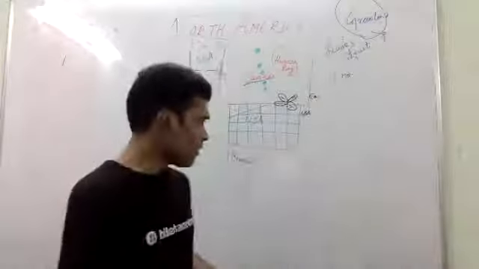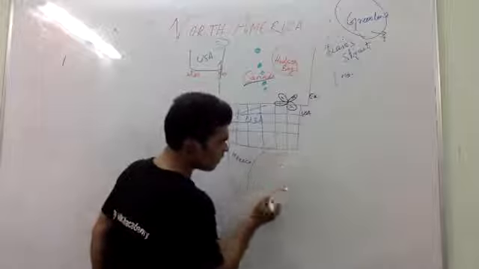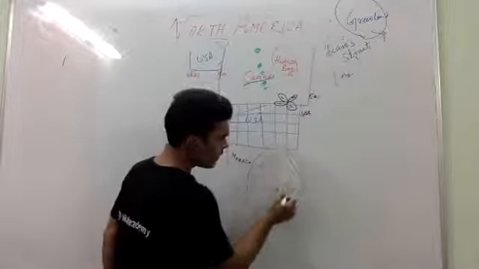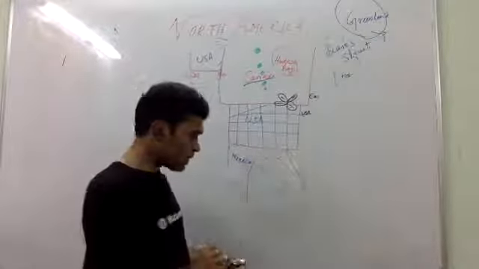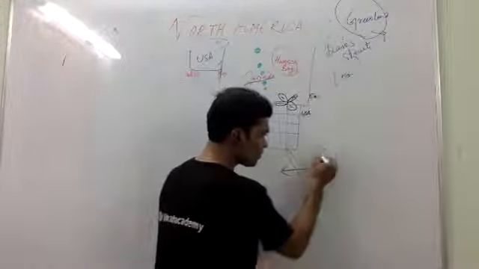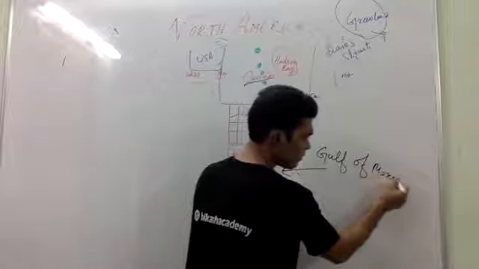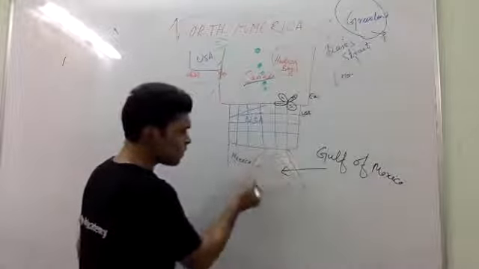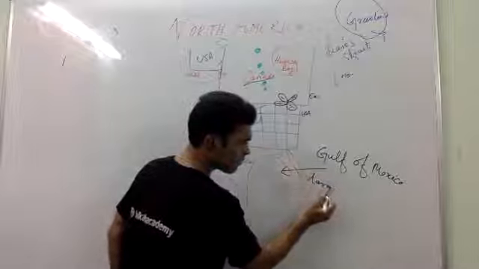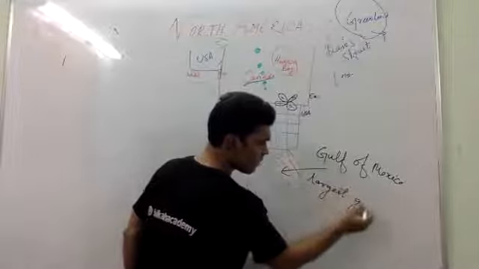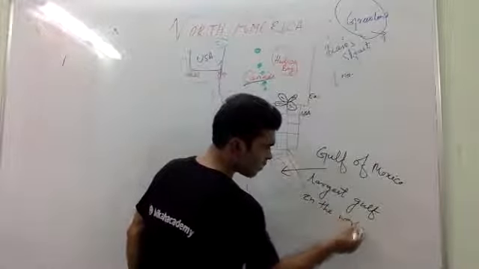Here is one water body. Now we are focusing on water bodies. This is actually called the Gulf of Mexico. This Gulf of Mexico is named after Mexico, very simple. And this is the largest gulf in the world. This point you have to keep in mind.